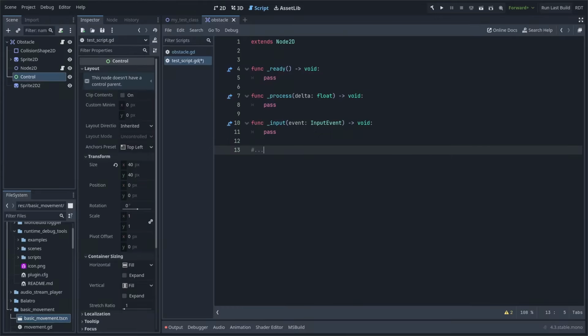Think of all the basic cycle methods you've been using, like ready and process. You're not actually defining new functions when you do this in code, even though the syntax looks like you are. You're actually just overriding them and providing custom code to be run whenever the engine calls this method. The leading underscore on methods is just a GDScript naming convention to communicate the fact that the engine will handle calling it, and that the method's primary use case is to be overridden.